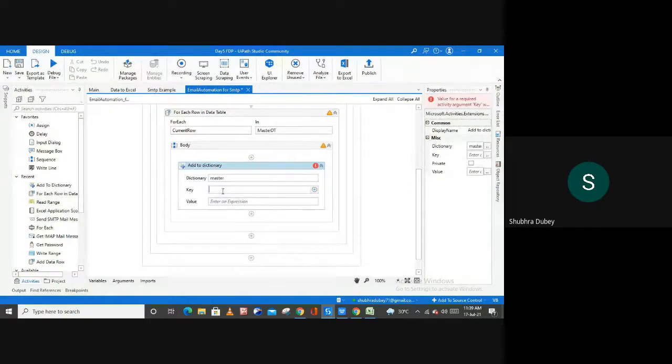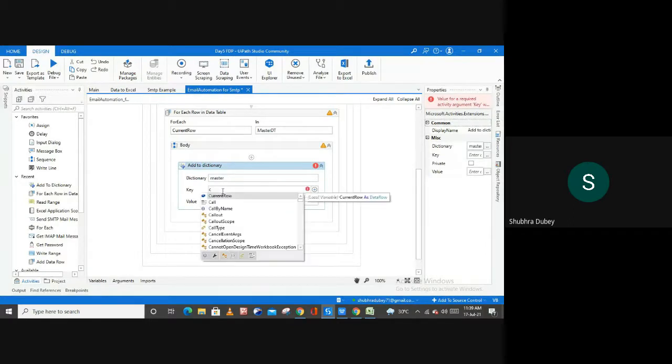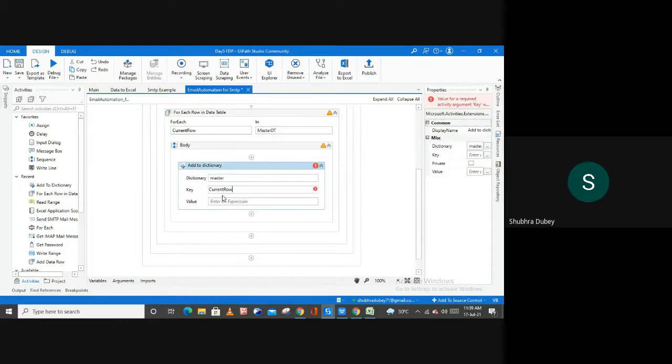So now let me open the studio again, and here we have key. Inside of this current row, what column do you want to use for the key? I want to use the title column, and then dot ToString to convert it into a string format.